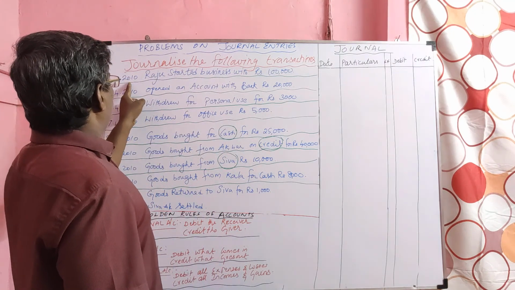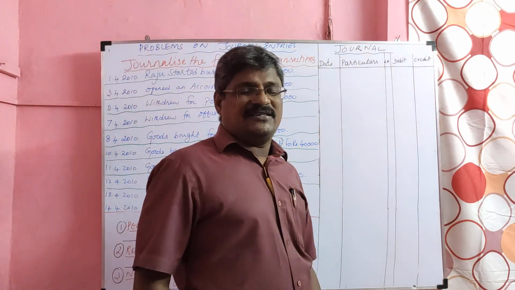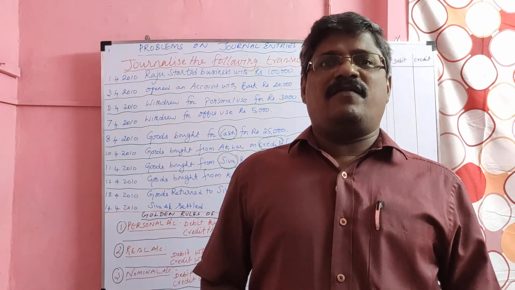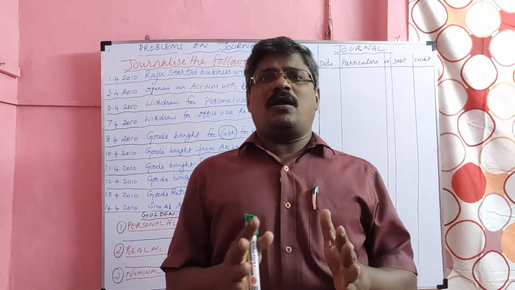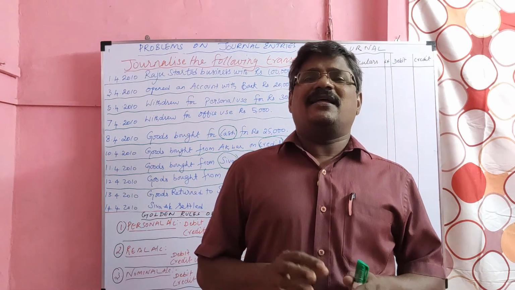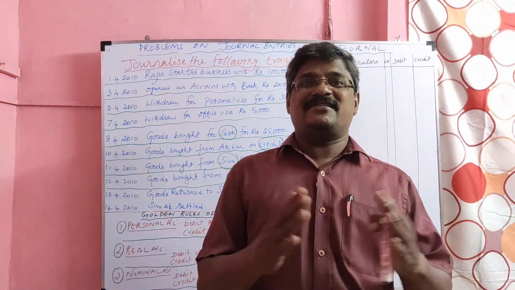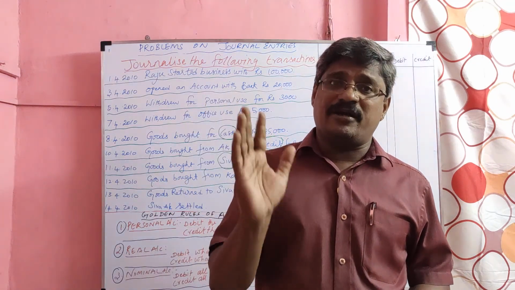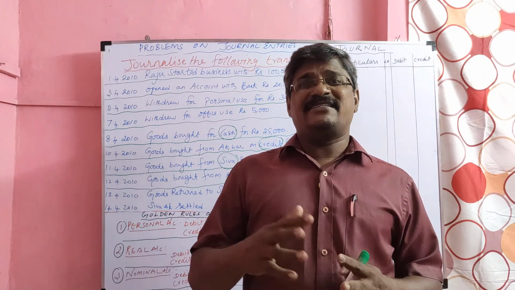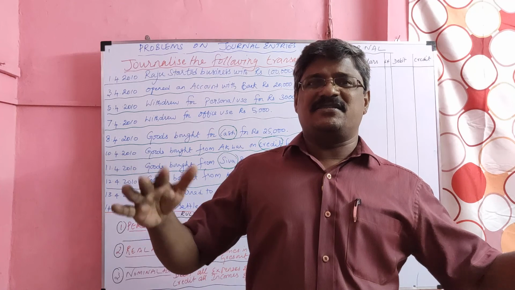On 1/4/2010, Raju started business with 1 lakh. Raju is the person who started the business with a capital of rupees 1 lakh. First, we should know one accounting concept, the business entity concept. That concept says owner and business are different, distinct, separate. Though the owner contributed capital, he is considered an outsider. He is not a part of it. He is considered a creditor of the business. So here the owner is different, the business is different.